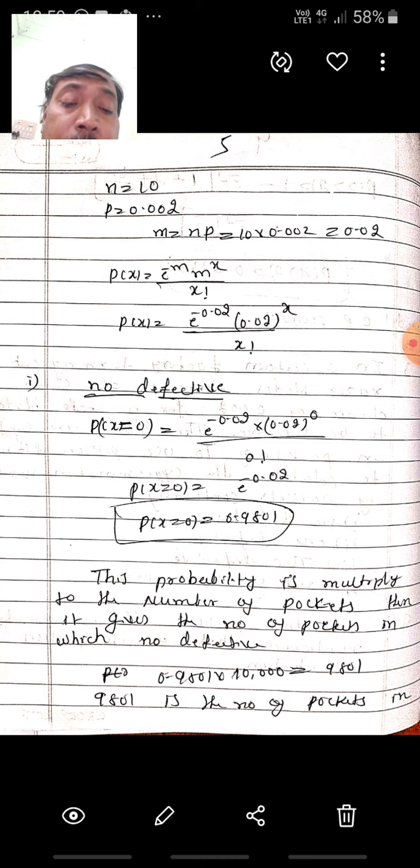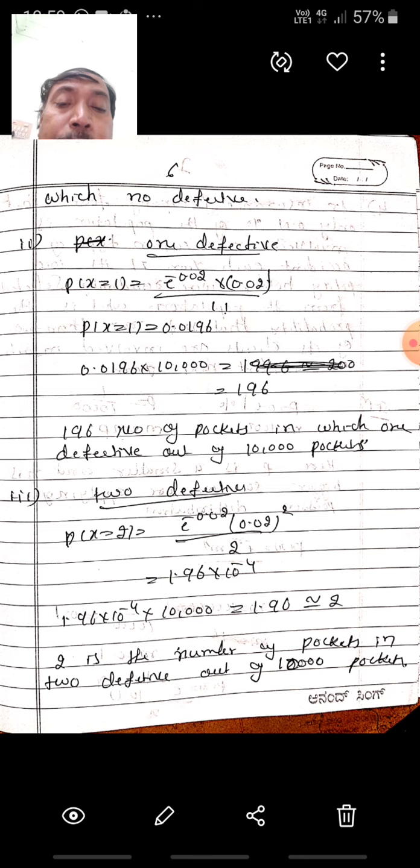But now it is asking what is the probability out of 10,000 packets, how many packets have no defectives. This probability is multiplied by the number of packets, which gives the number of packets with no defectives. 0.9801 multiplied by 10,000 gives 9801. 9801 is the number of packets in which there is no defective.